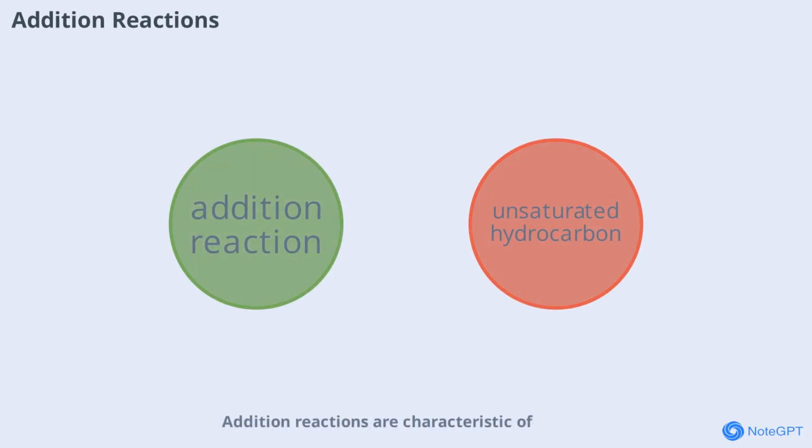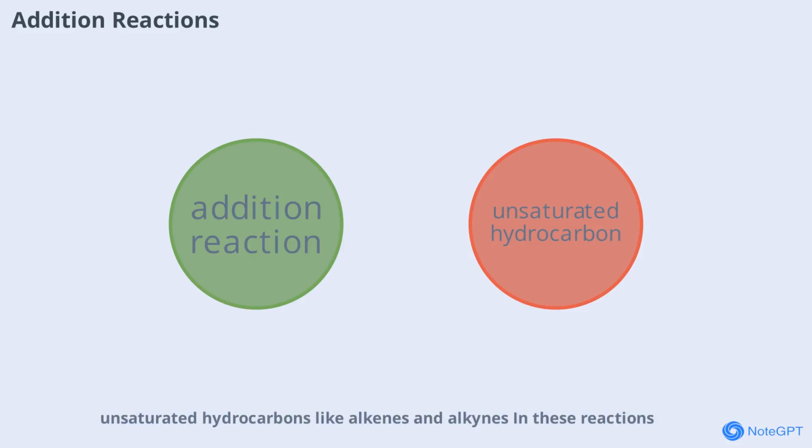Addition reactions are characteristic of unsaturated hydrocarbons like alkenes and alkynes. In these reactions, atoms or groups are added to the carbon atoms involved in double or triple bonds. For example, ethene reacts with hydrogen to form ethane. Understanding addition reactions is crucial for predicting the behavior of unsaturated organic compounds.